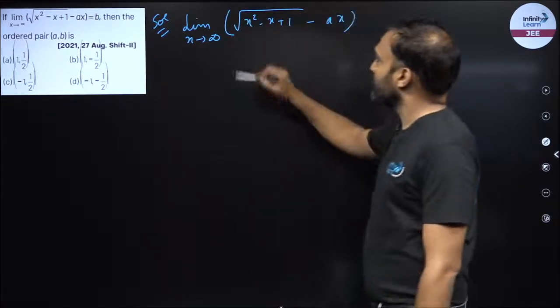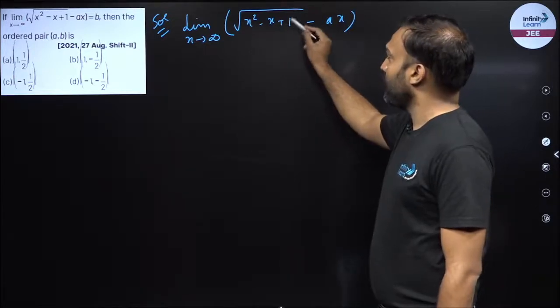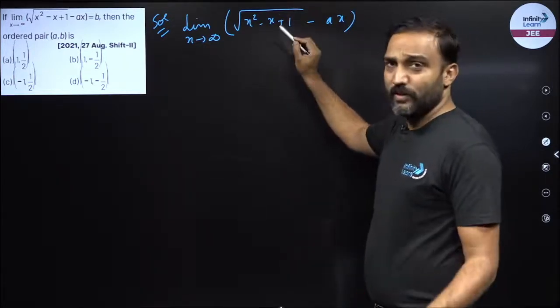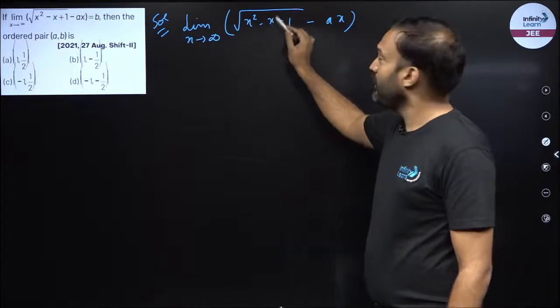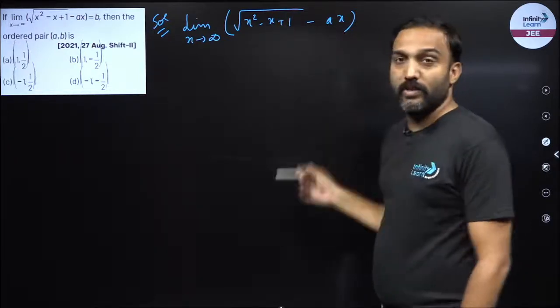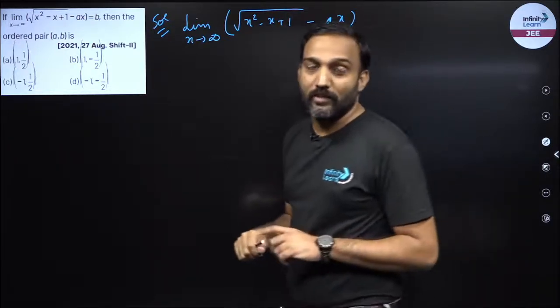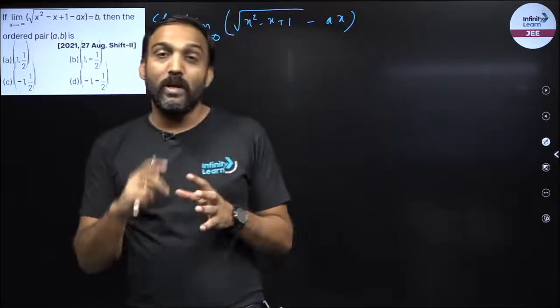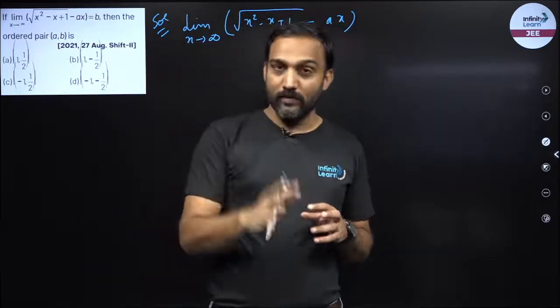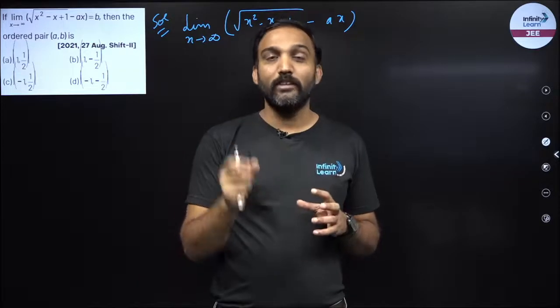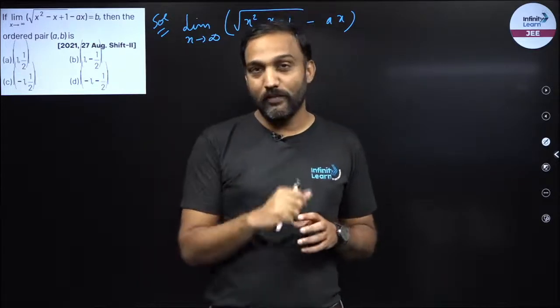So if I put x is equal to infinity, this becomes infinity square minus infinity plus 1. Simplification will give me infinity. Root of infinity is infinity. This is infinity, this is minus infinity. So I have infinity minus infinity form. And remember what I told you? Infinity minus infinity form, we have to simplify it so that it becomes 0 by 0 or infinity by infinity form.